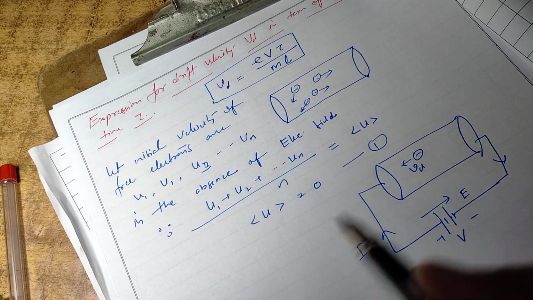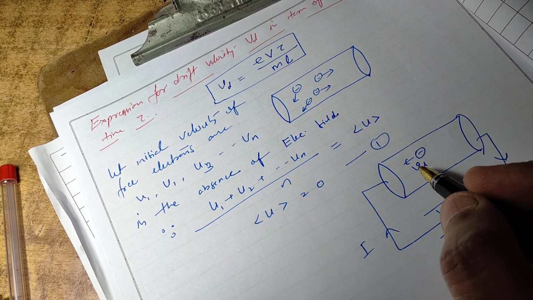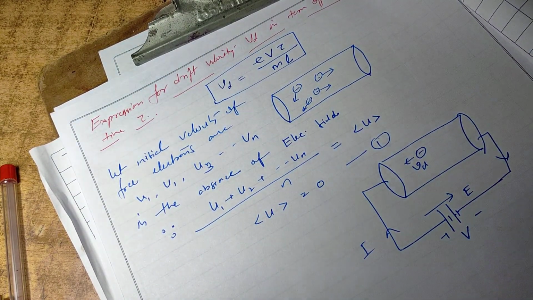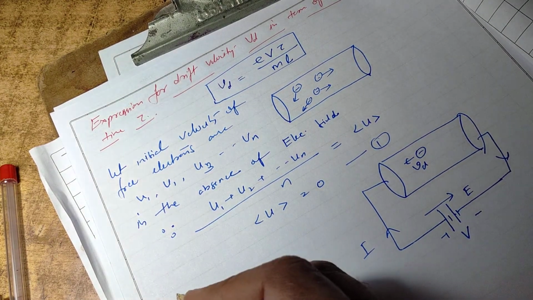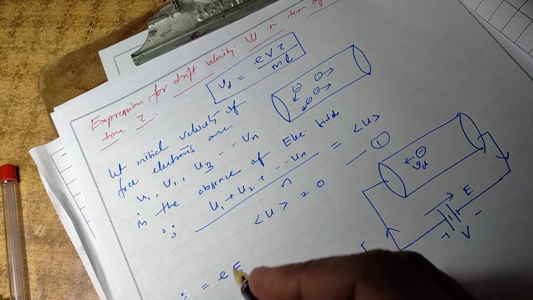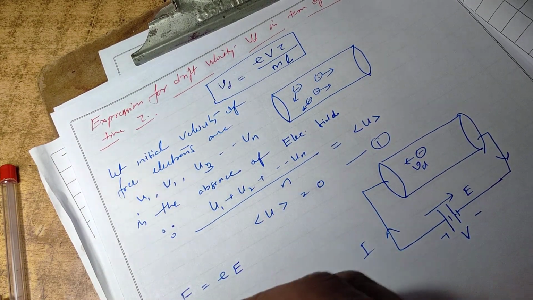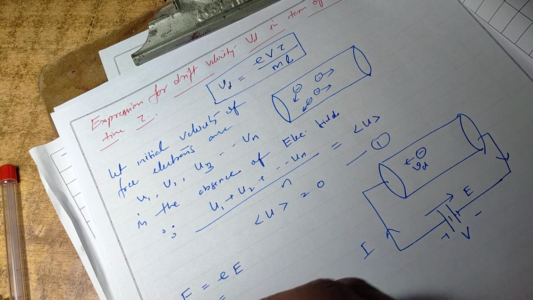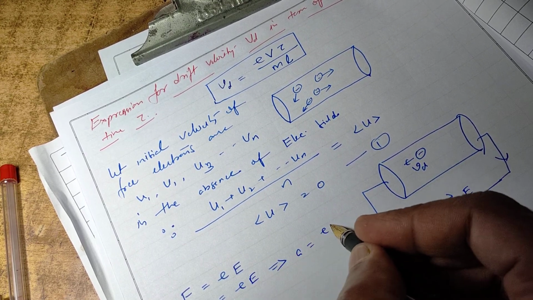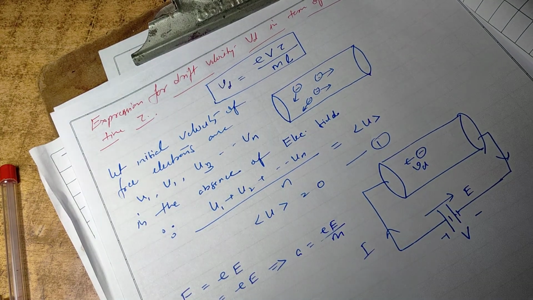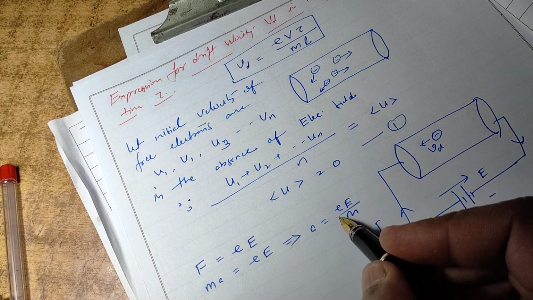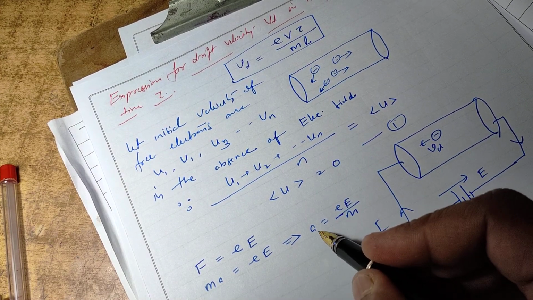This is called the drift velocity. But before that, children, when an electric field is applied, these electrons will experience an electrostatic force, and this electrostatic force is how much? It is equal to eE. Because of this force, they will experience acceleration, governed by Newton's law. ma is equal to eE, so a is equal to eE/m. That means these electrons will experience an electrostatic force, and this is the acceleration.